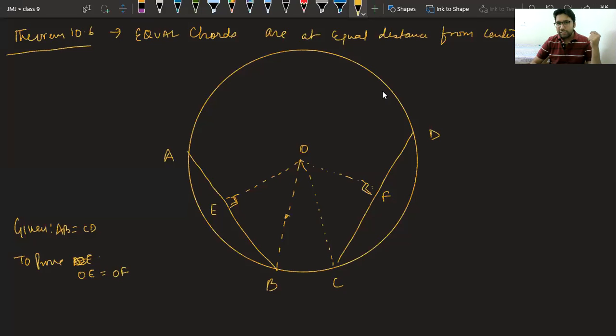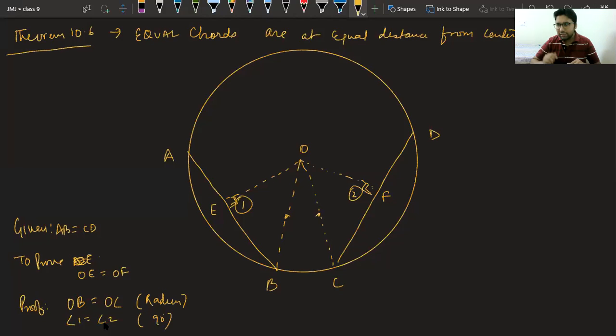OB is equal to OC. Both are radius. Second thing, class, what can we say? Angle E equal to angle, very good beta. Let me call it 1. Let me call it 2. Angle 1 equals angle 2. Both are 90 degrees. Third thing, please tell me the third thing.